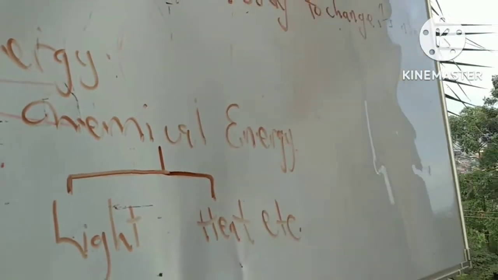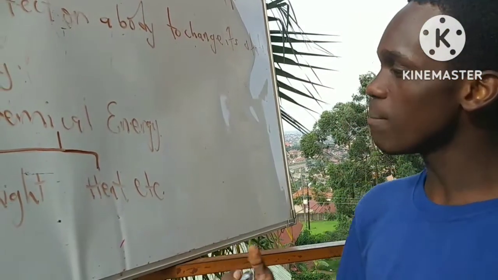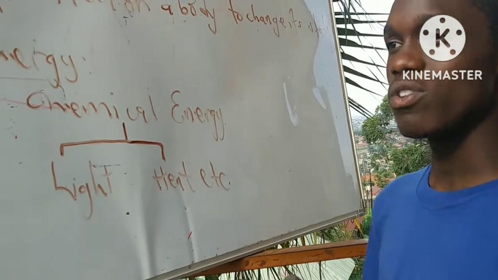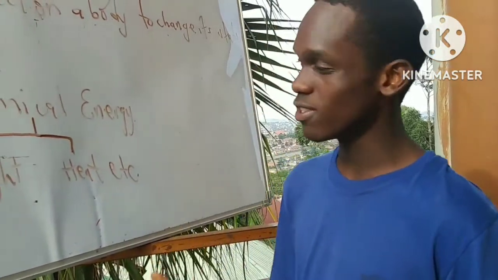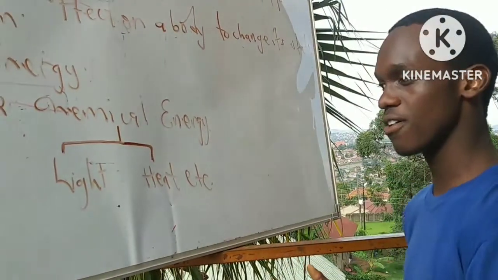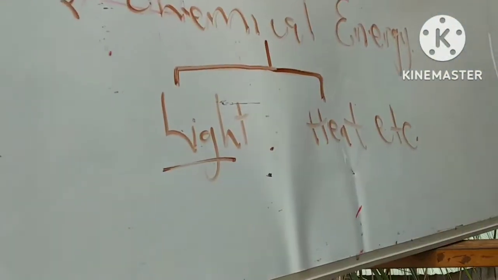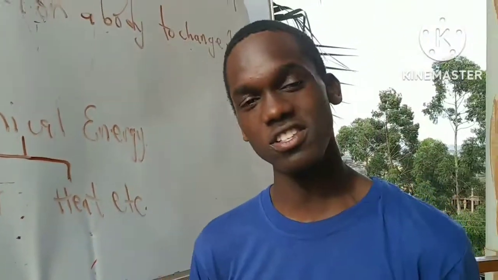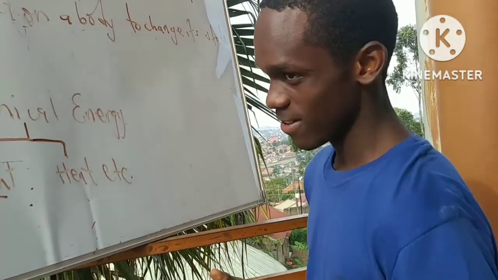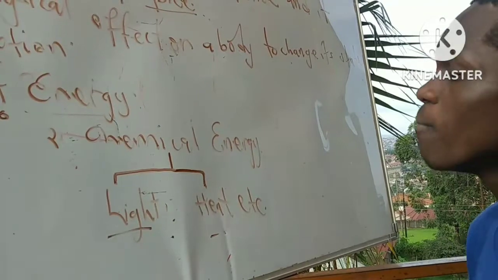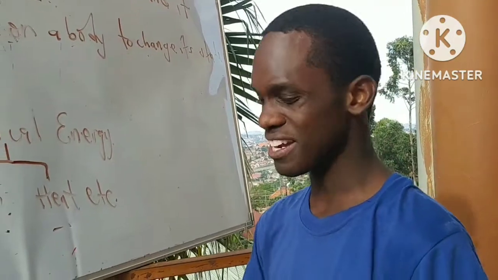So chemical energy refers to the type of energy obtained from chemical reactions, and this type of energy has very many different forms, because we know from the principle of conservation of energy, which states that energy is neither created nor destroyed but can be transformed from one form to another. So this same energy can be seen in very many different forms. For example, light energy. How are you able to see me? That is simply light energy, and of course some electrical energy, as we will be discussing further here. As you've seen, those are the chemical forms of energy. Of course there are many others. For example, the energy that is found in batteries, the dry cells, that is all chemical energy.